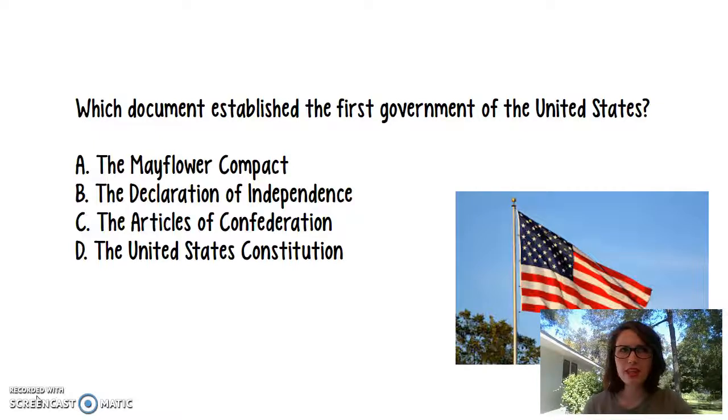And you might be thinking, yeah, I think I know a little bit about that. Wasn't that thing that didn't work out? Well, you would be right. All right, so your question for today, which document established the first government of the United States? I'll give you just a second to look over that and then decide. You can just say your answer to yourself.